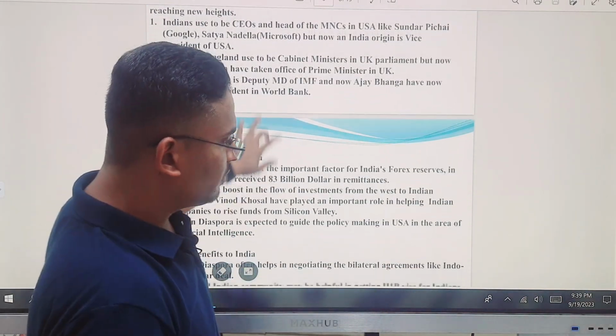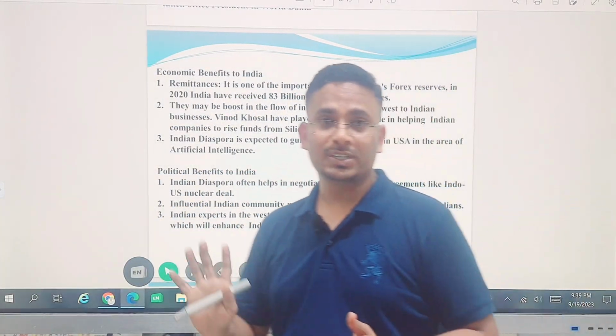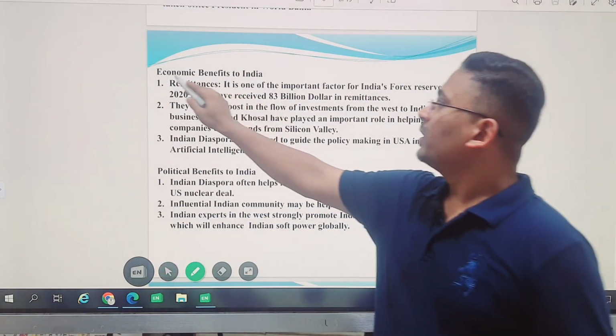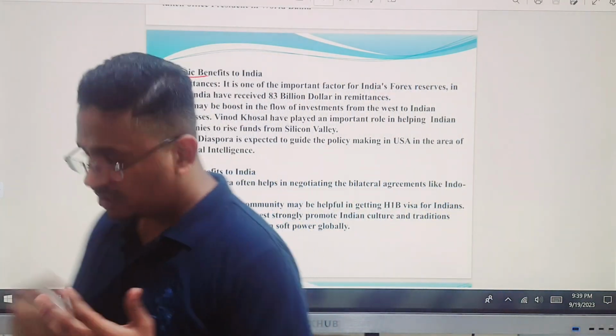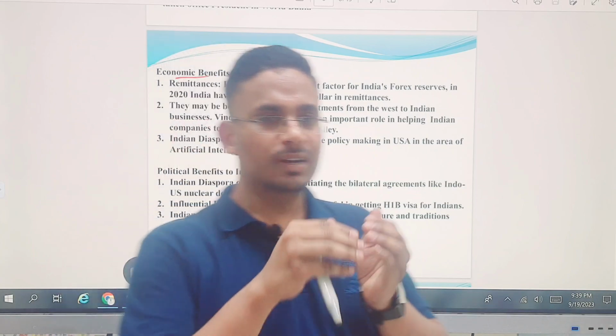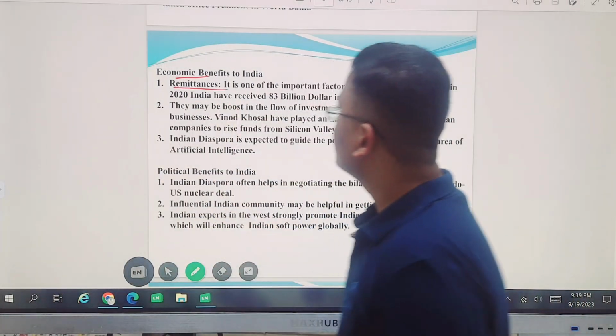So these are the achievements of our diaspora. But how is it going to help India? That is the second part of the question, right? So how will it help India? Economic benefits for India. What happens if Indians are in good positions? Certainly they will earn more and more money. When they earn a good amount of money, what will they do? Certain money they will use and certain money they will send back to India in the form of remittances.